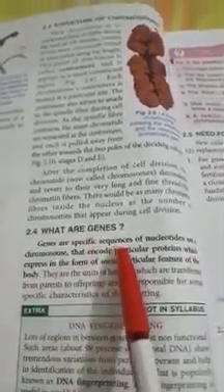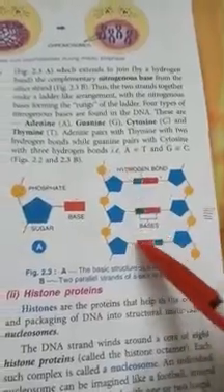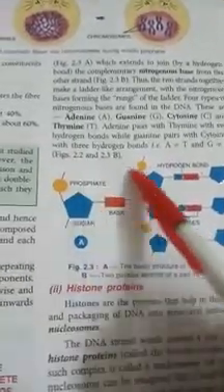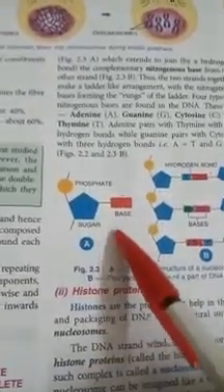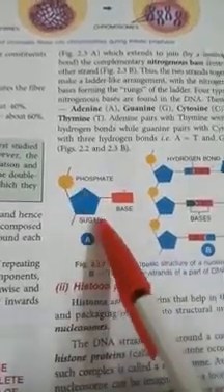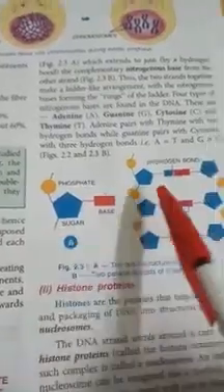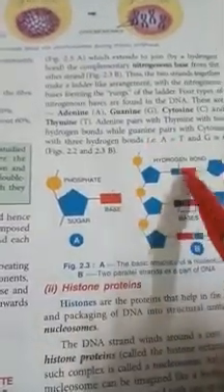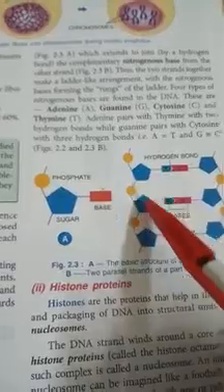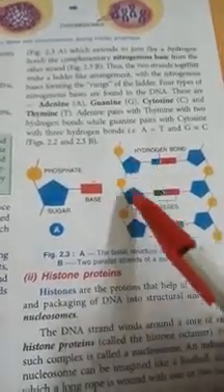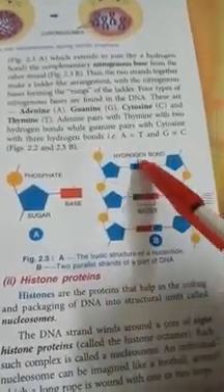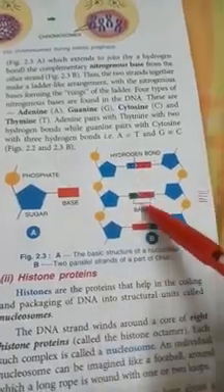Genes are specific sequences of nucleotides. You have seen a sequence here. A nucleotide is a unit. You can see a nucleotide: a phosphate, sugar and base together make a nucleotide. Here you can see a nucleotide, and here there is a specific sequence of nucleotides: thymine, cytosine, then adenine. It is the sequence here.